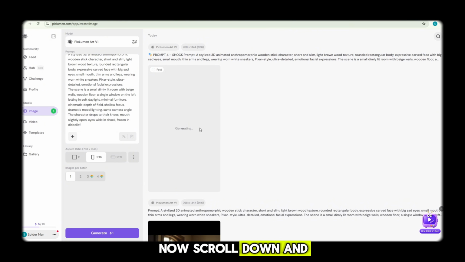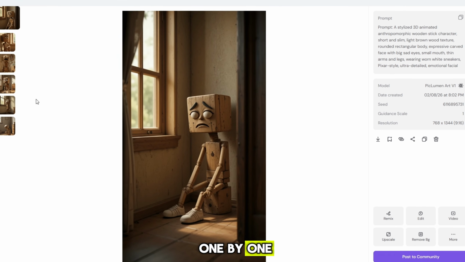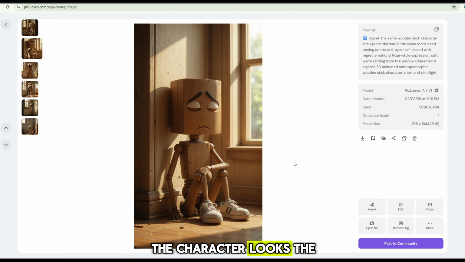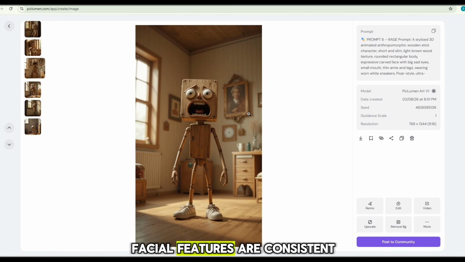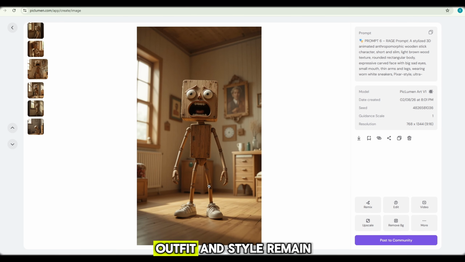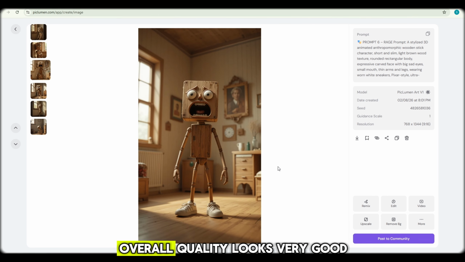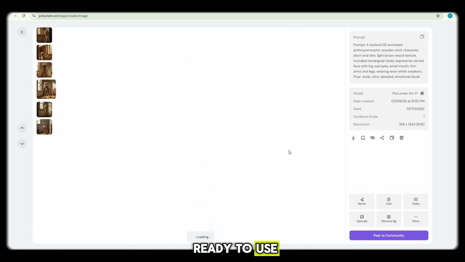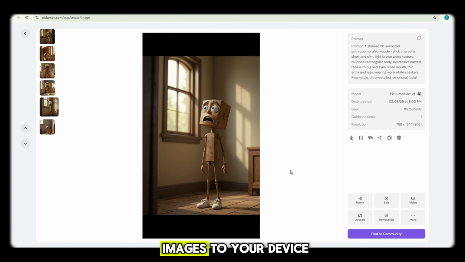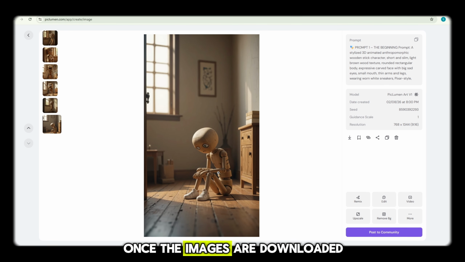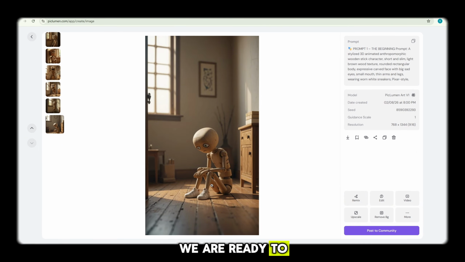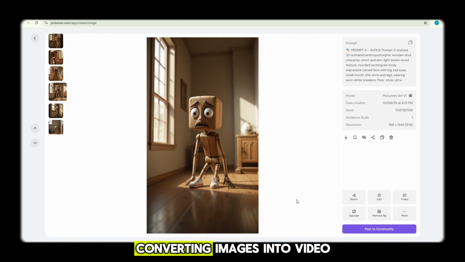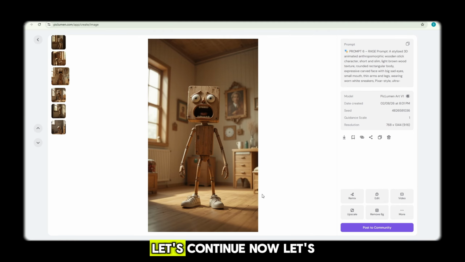Now scroll down and look at the images one by one. You will notice the character looks the same in every image. Facial features are consistent. Outfit and style remain the same. Overall quality looks very good. Everything looks correct and ready to use. Now download all the images to your device. Once the images are downloaded, we are ready to move to the next step, converting images into video. Let's continue. Now let's move to step 3.